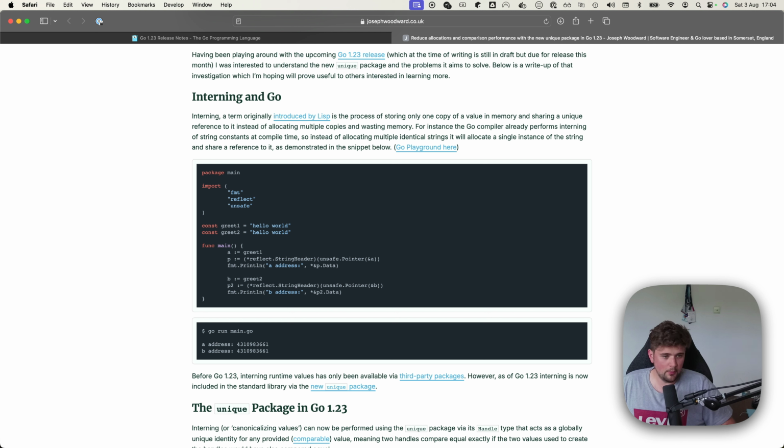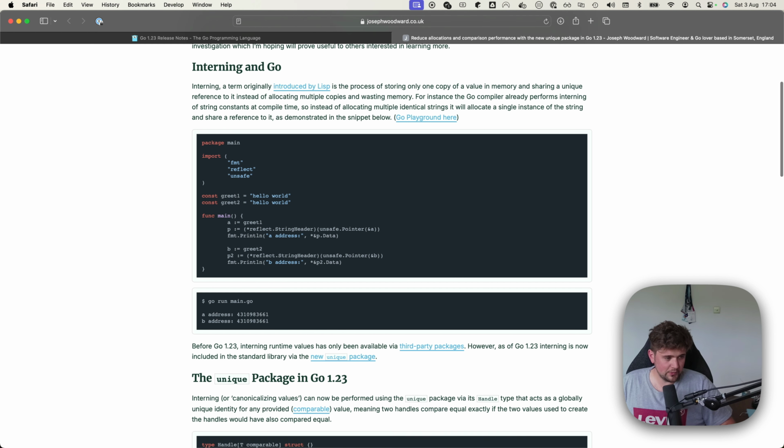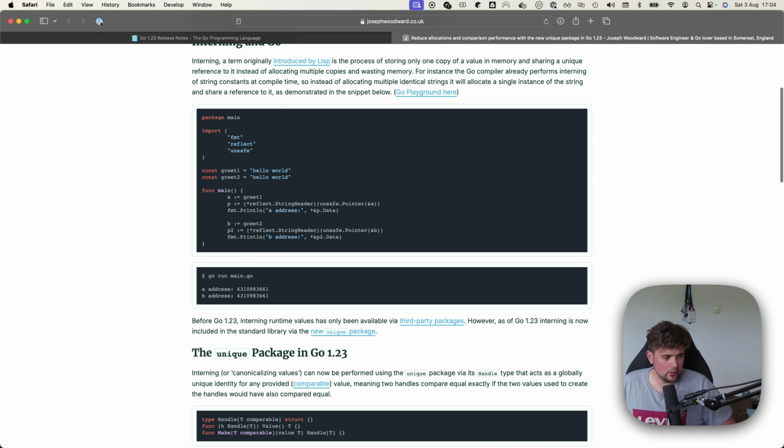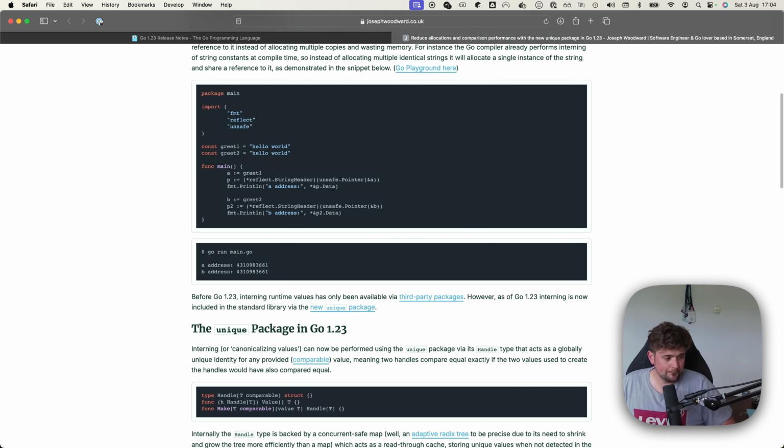For instance, the Go compiler already performs interning on string constants at compile time. Again, very interesting. Didn't know that. So instead of allocating multiple identical strings, we allocate a single instance of the string and share a reference to it, like below. So we have hello world, which is greet1, and we have greet2, which is also hello world, and we print the memory addresses of those, and you can see that they've got exactly the same memory address, which is useful.